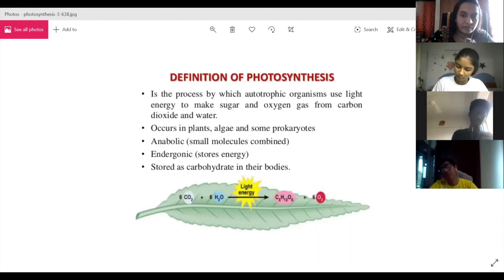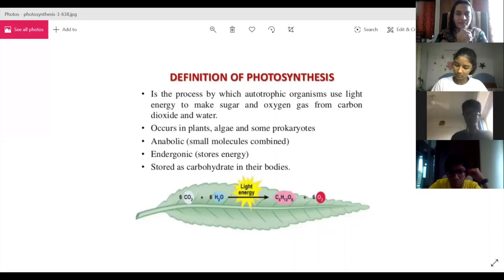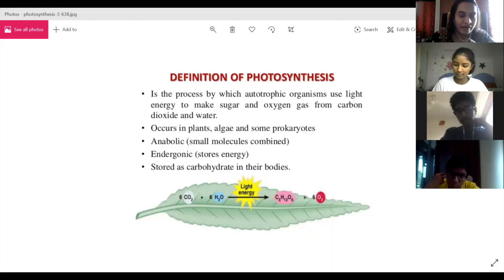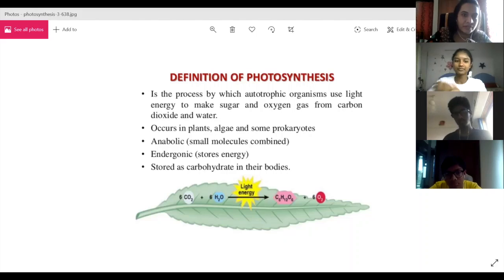Ma'am, which page are we on? I'm not teaching you from a book, child. Have you paid attention to what I have taken you through? I'm looking for it. I thought it was somewhere in the book. It was not in the PPT. Please pay attention to the screen, children, especially when I'm sharing the screen. And when I'm teaching you from the book, I will let you know. However, I do have the scanned copies of the book as well. So you just pay attention to your screen while I'm teaching. Fine?